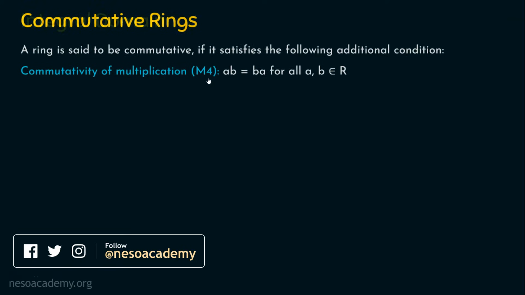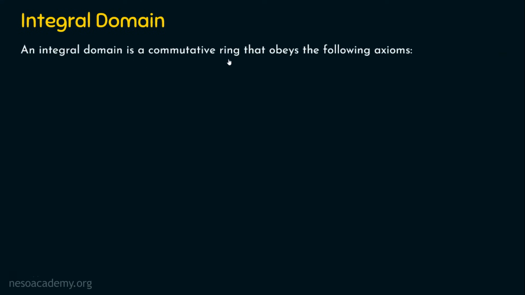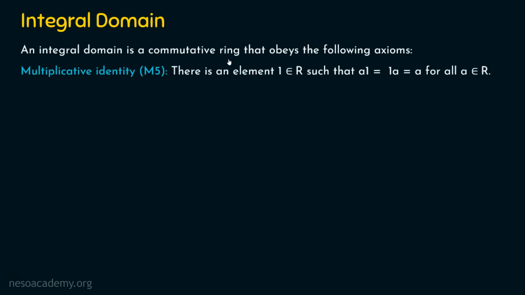Let's dive into integral domain. What is an integral domain? An integral domain is a commutative ring that obeys the following axiom. It means an integral domain is already a commutative ring, so obviously A1 to A5 and M1 to M4 conditions are satisfied already. Now in addition to this, the M5 condition should also be satisfied, which means there exists a multiplicative identity. It means there is an element 1 which belongs to R. Why does 1 belong to R? Because it is a multiplicative identity.